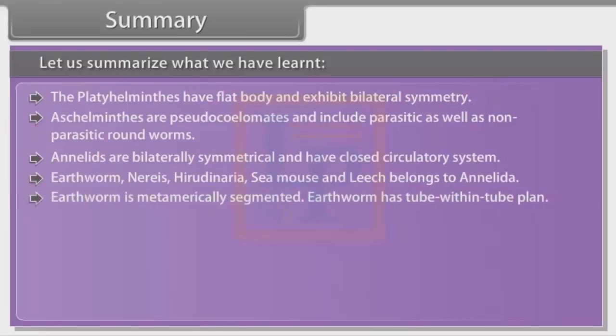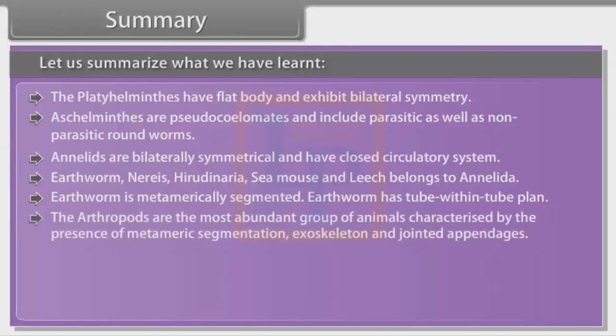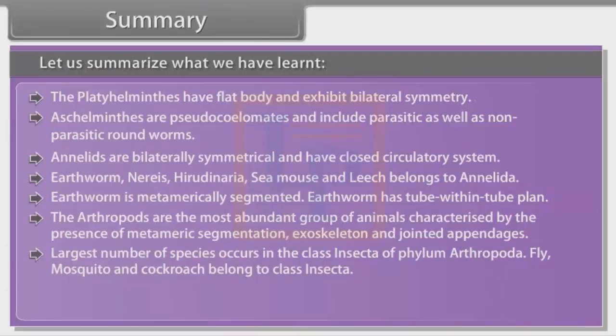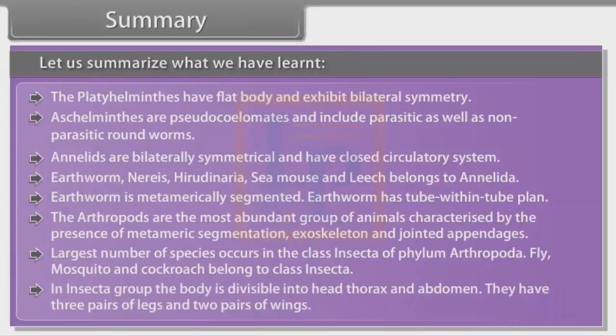Earthworm is metamerically segmented. Earthworm has a tube within tube plan. The arthropods are the most abundant group of animals, characterized by the presence of metameric segmentation, exoskeleton and jointed appendages. The largest number of species occurs in the class Insecta of phylum Arthropoda. Fly, mosquito and cockroach belong to class Insecta. In Insecta, the body is divisible into head, thorax and abdomen. They have 3 pairs of legs and 2 pairs of wings.